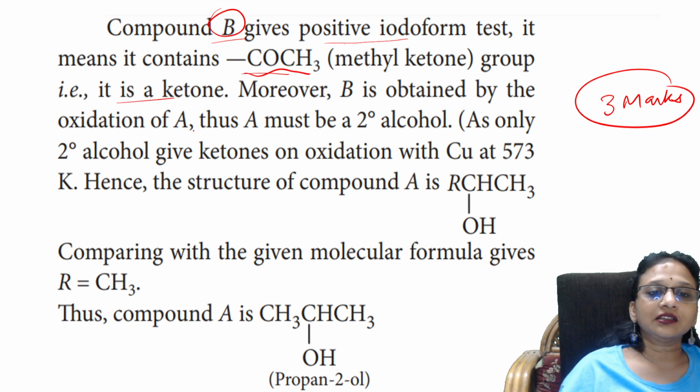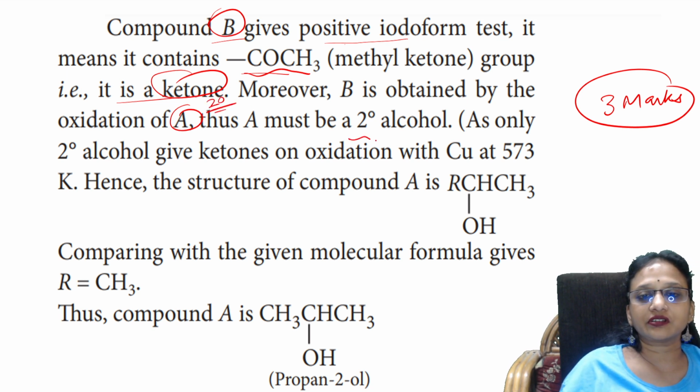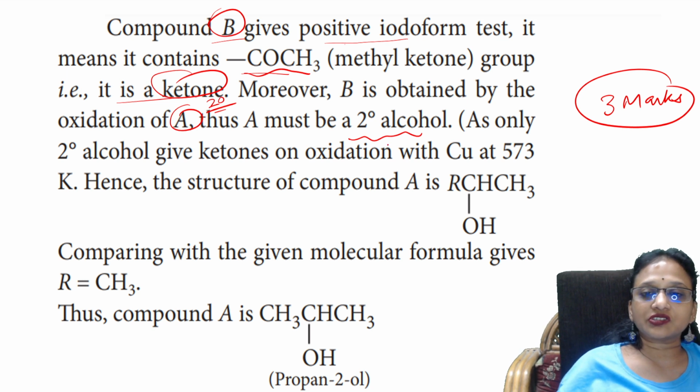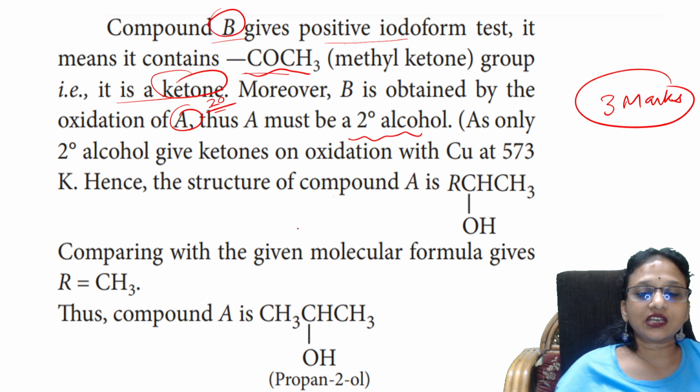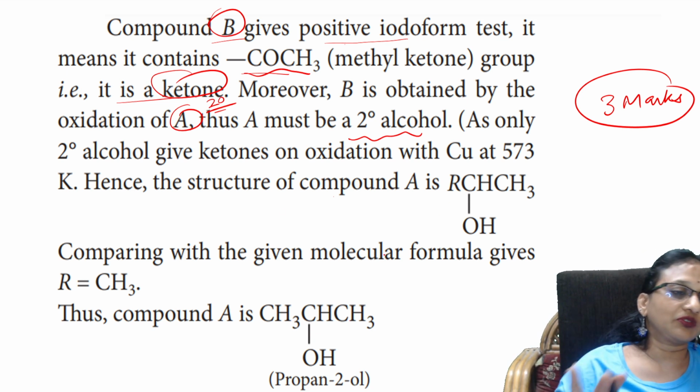Okay. Done. So which will give ketones, students? Compulsorily a secondary alcohol should give ketones. See this, they have written: only secondary alcohol gives ketones on oxidation with copper at 573 Kelvin. Hence the structure. Okay, so basically they have given us certain clues. They have given us certain clues. So with these clues, I'm going to make one. Let's start. So I made the clues in the form of an answer.